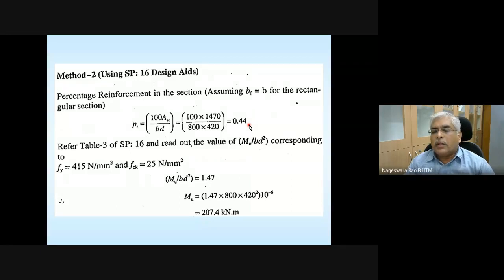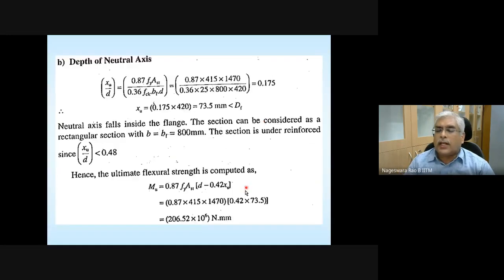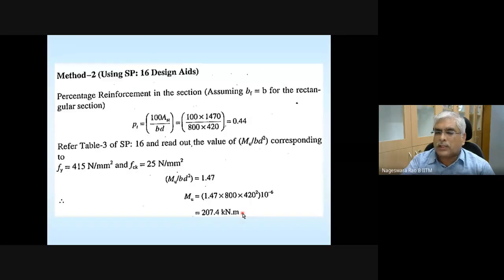Okay. So similar to what we discussed earlier, whatever area of steel that you get by calculations, you can cross-check whether the area of steel is correct or not by looking at SP16. That is given here, and you can go through this example. There is not much in this example because it's not going to behave like a flanged section.